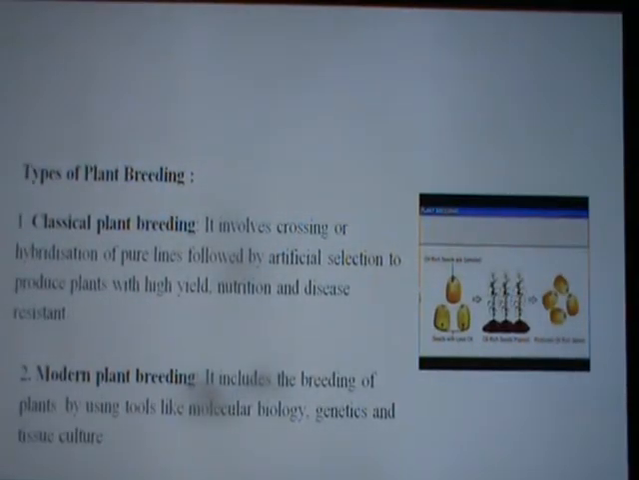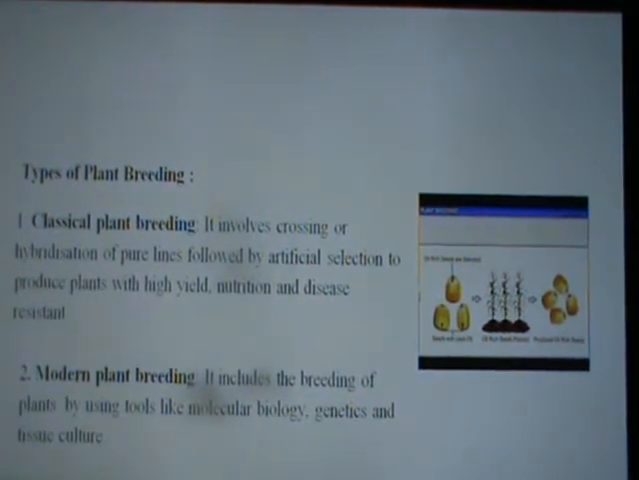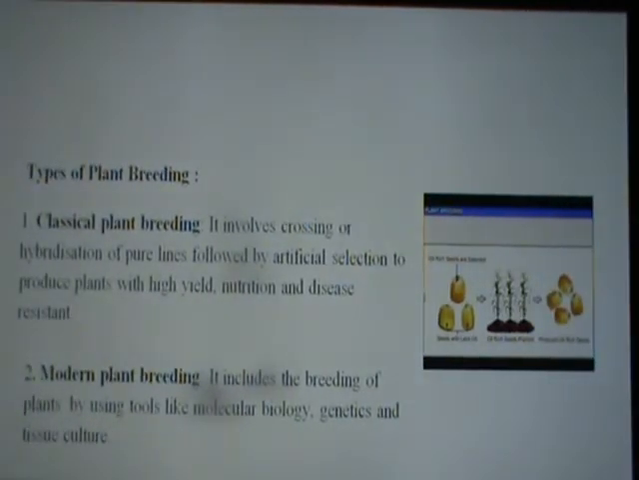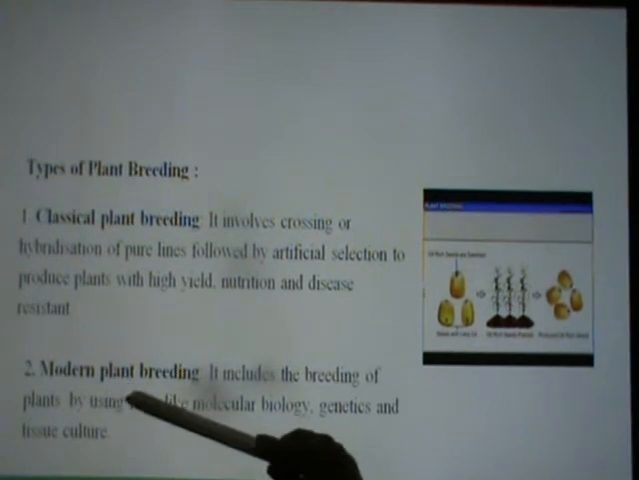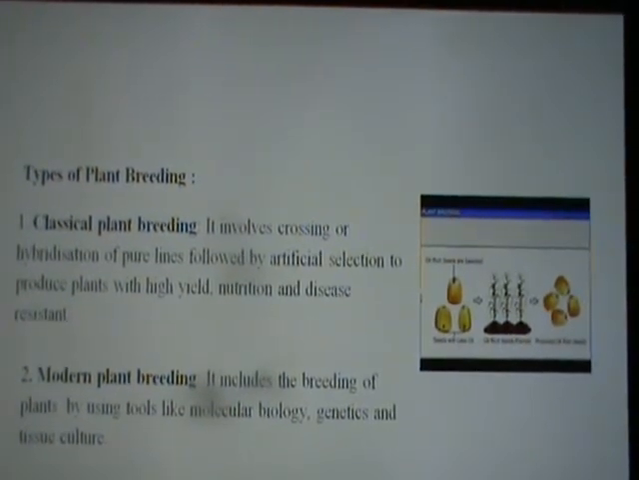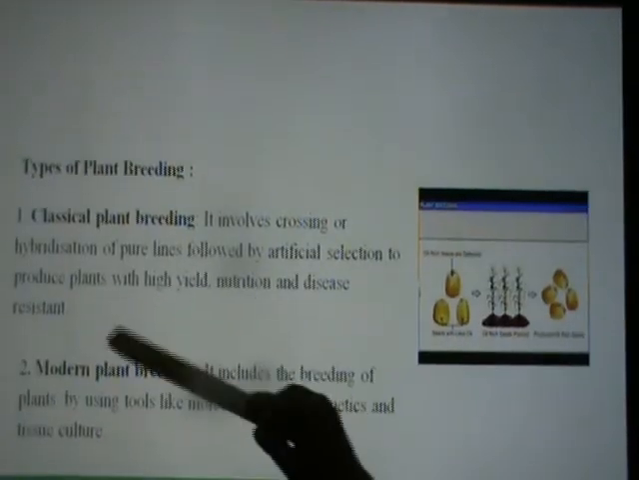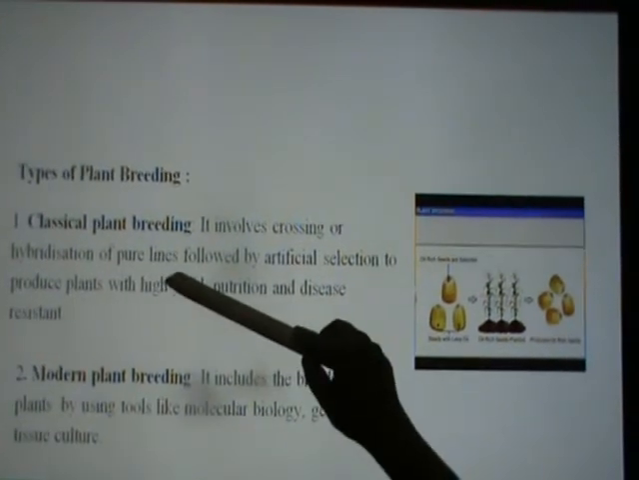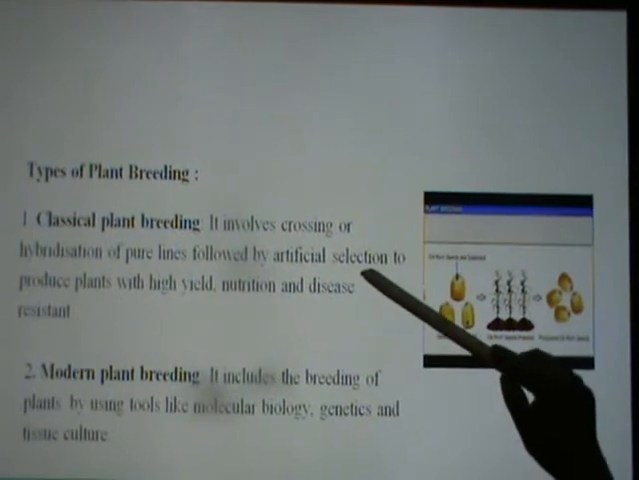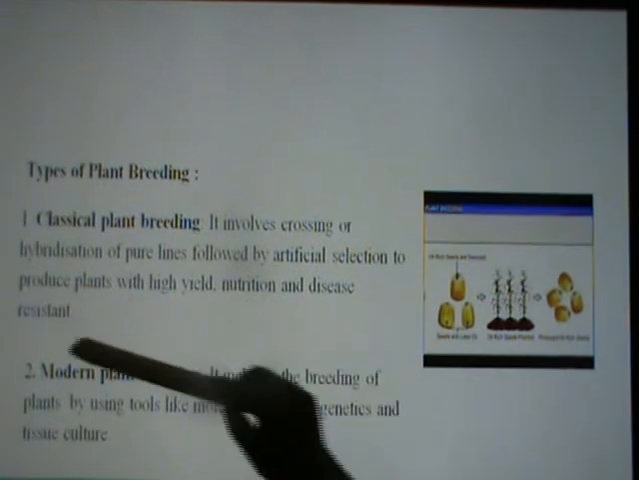So what are the different types of plant breeding? They can be classified as classical plant breeding, that is a traditional method which the farmers have employed, and the other one is modern plant breeding. Classical plant breeding involves crossing or hybridization of pure lines. It's not a hybrid variety, the pure lines, followed by artificial selection to produce plants with high yield, nutrition and disease resistance.